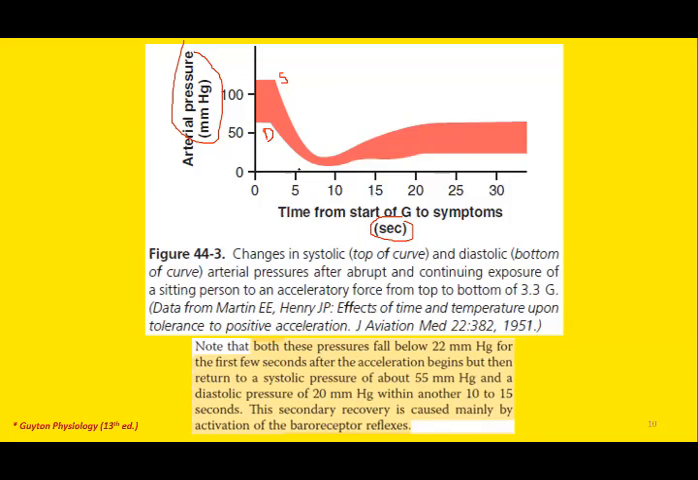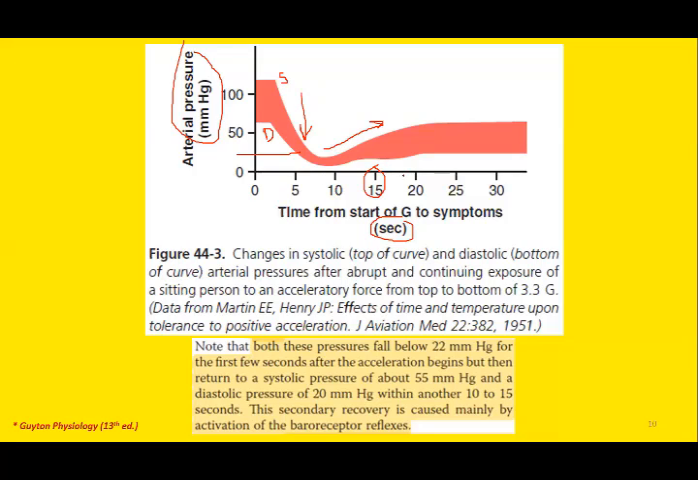Now after 5 minutes, you can see a significant drop in the systolic as well as the diastolic pressure. This drop is around 22 millimeters mercury. Both the systolic and the diastolic pressure fall by about 22 millimeters mercury. But after a few seconds, around 15 seconds, you can see the systolic pressure and the diastolic pressure rise again around the level of 50 systolic and 20 diastolic.